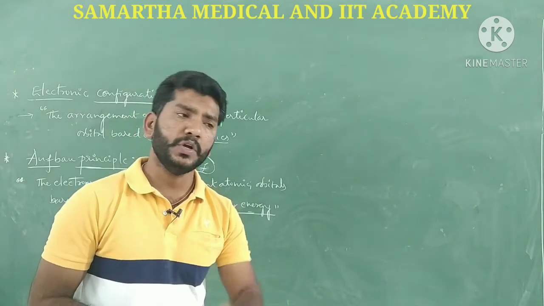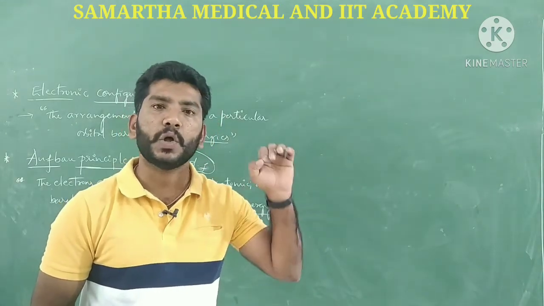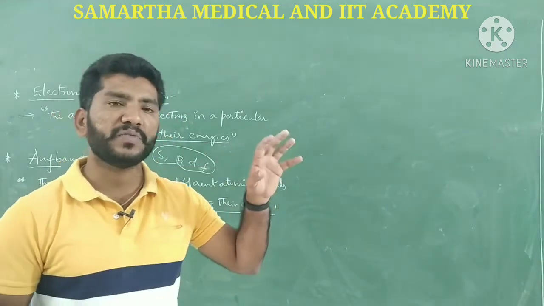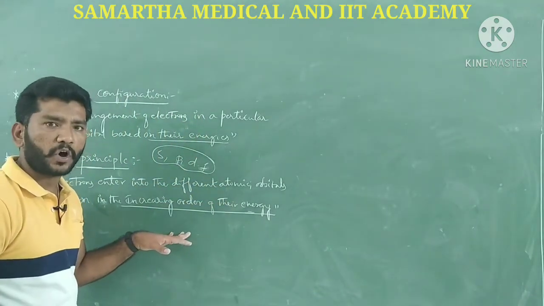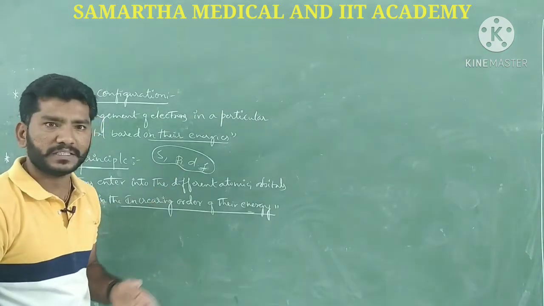The N plus L rule determines which orbital has lower energy and which has higher energy. With its help, we get to know the energies of an orbital, and thereby whether the electron enters a lower or higher energy level. We will see that.